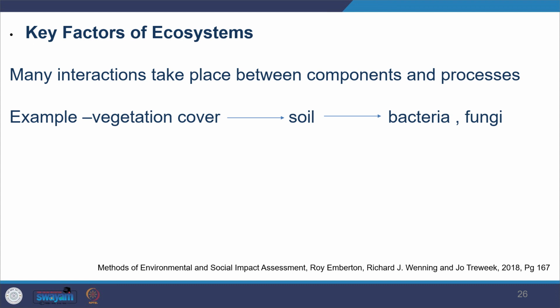Any kind of change can influence the way they interact, and then the total outcome might change. So for example, a change in the vegetation cover can change the soil, and then the soil can further change the bacteria and fungi and so on.